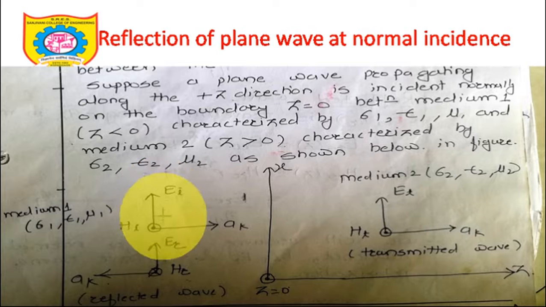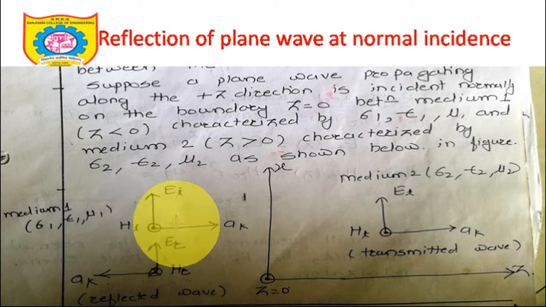So if your thumb is in the direction of wave propagation and your index finger is in the direction of EI, definitely HI will be indicated by your middle finger. So it is pointing towards you, coming outside the plane of paper, outside the plane of the board where we have drawn this diagram. So all these things are mutually perpendicular.